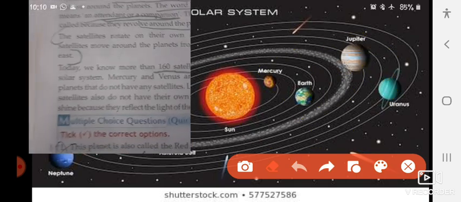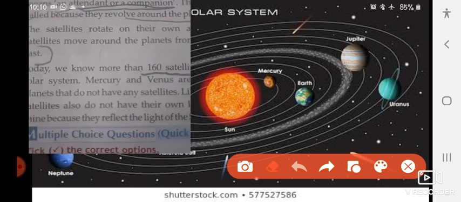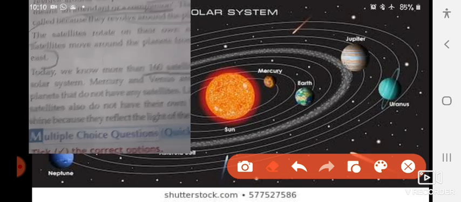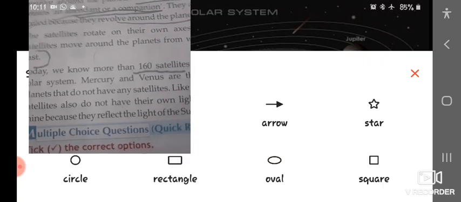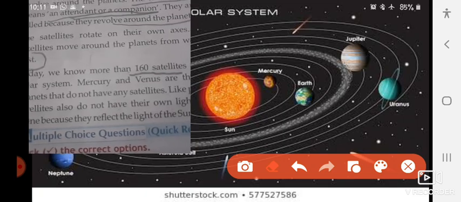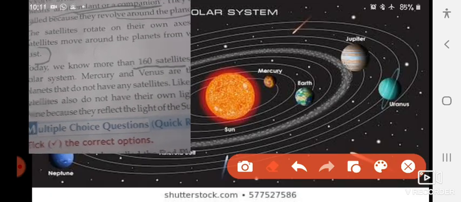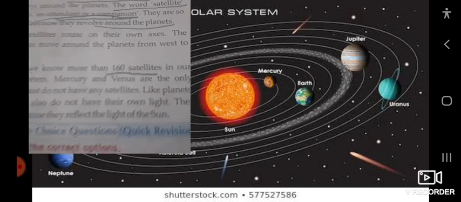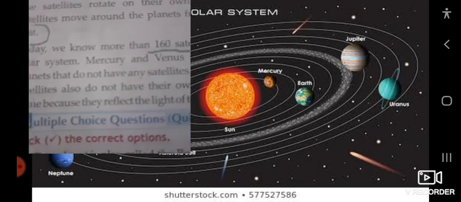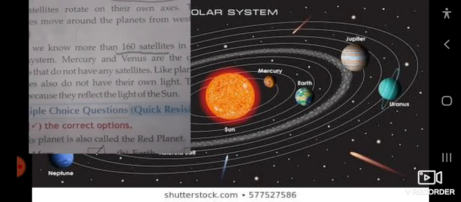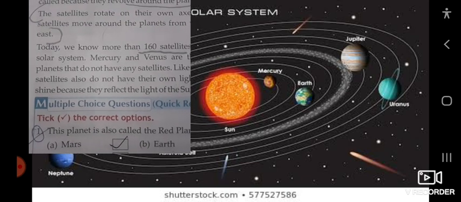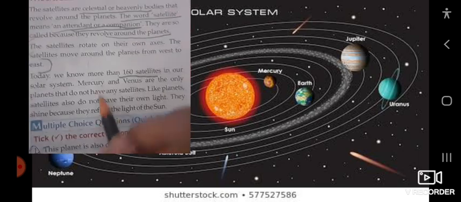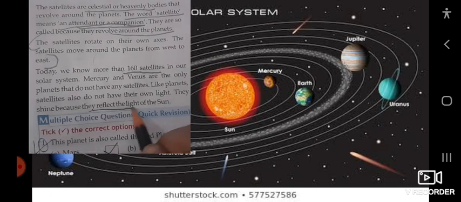Mercury and Venus are the only planets that do not have any satellites. Mercury and Venus, which planet? Mercury, it is here. Mercury and Venus do not have any satellite. Like planets, satellites also do not have their own light. The sun has the only light, but the other planets do not have their own light. They shine because they reflect, underline, they reflect the light of the sun.